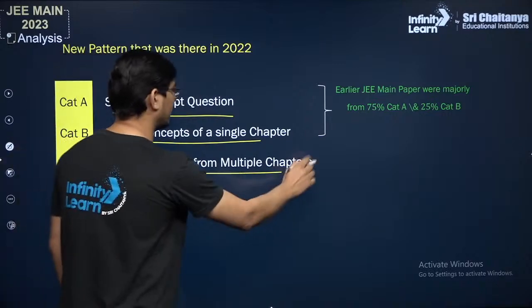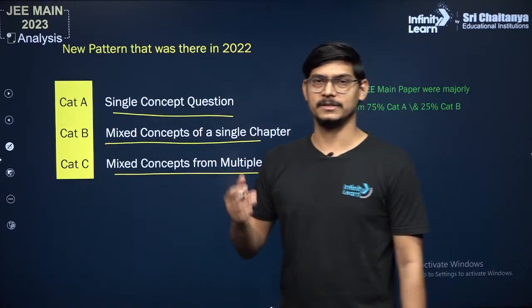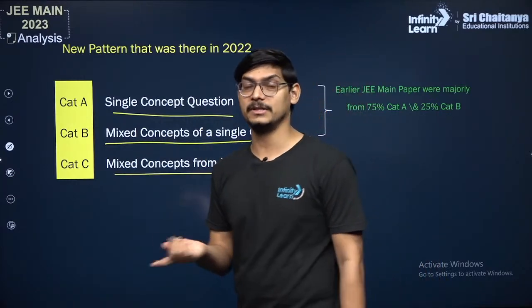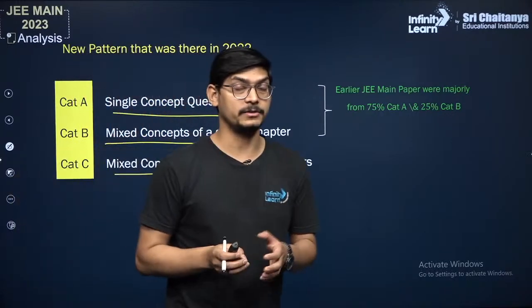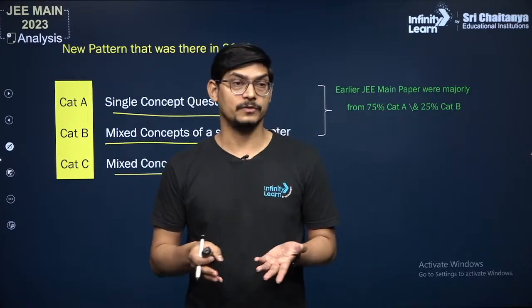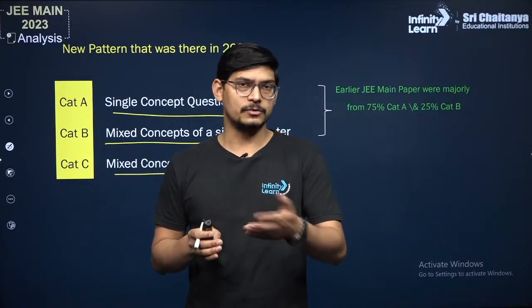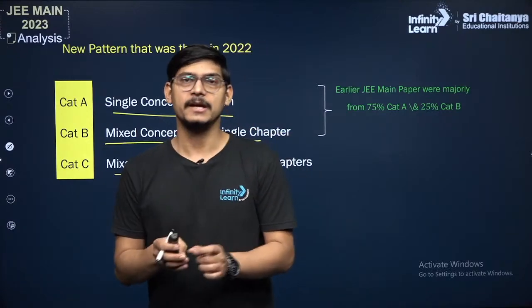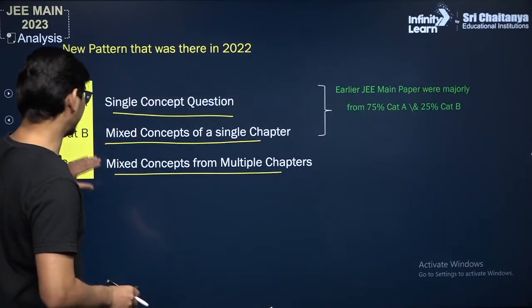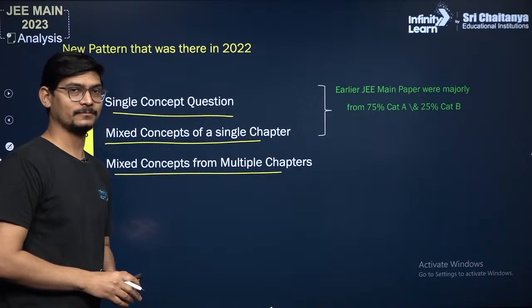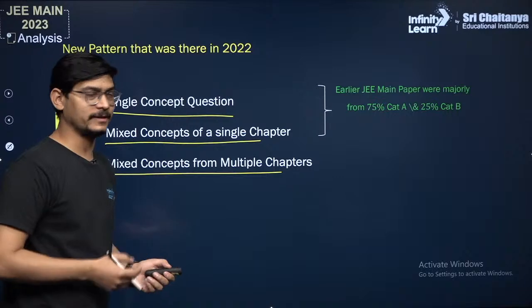Then mixed concepts of multiple chapters. For example, we can ask the Gibbs energy of a galvanic cell. This is a question belonging to electrochemistry as well as thermodynamics. If you know about Gibbs energy but you did not study galvanic cells, you will not be able to get that question. Or if you study galvanic cells very nicely but you forgot the formula of Gibbs energy, then it's very unlikely you will get that question. So actually this category C makes the questions difficult. What if you have prepared one chapter and the other you did not? Then you will not get that question.